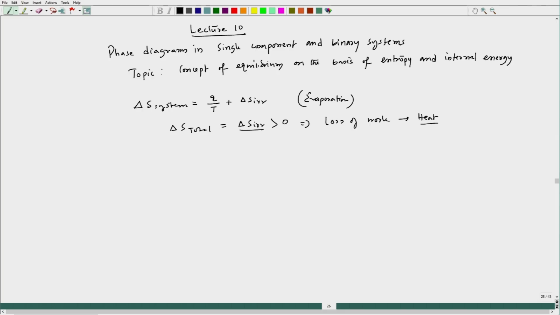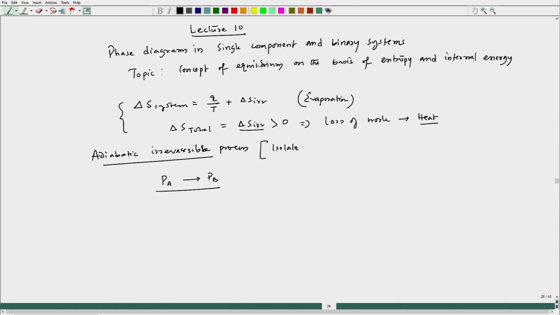Now, let us check a situation of an adiabatic irreversible process. When we take an adiabatic irreversible process, let us say the pressure of an ideal gas goes from P A to P B, and since it is an adiabatic system, it is isolated.